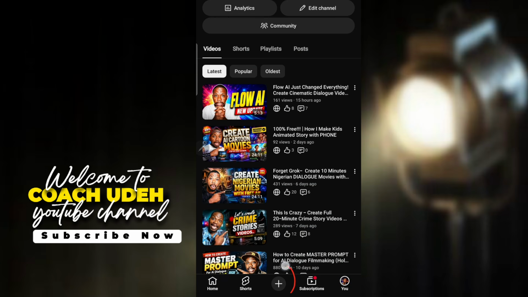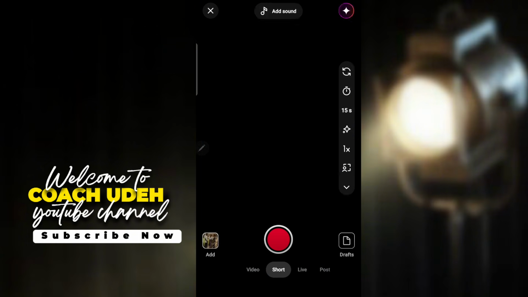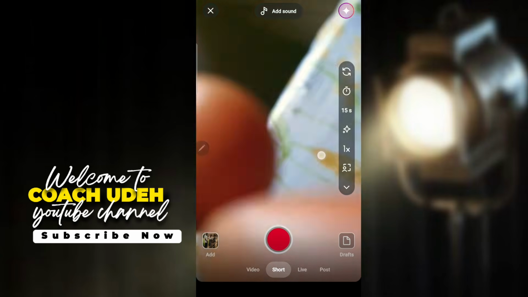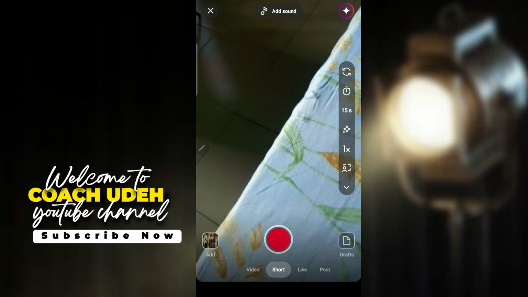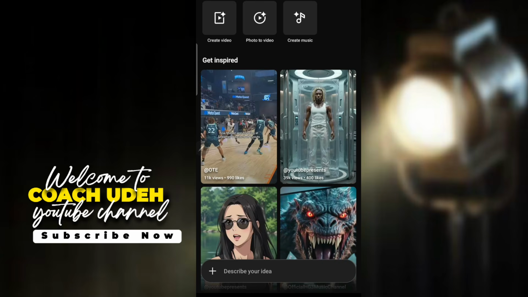Now make sure you tap on this page that has this plus sign here. Now when you tap on this plus sign, then something like this is going to come up for you. You select your shot, which is this here. Now when you select your shot, then you are having this. So all you need to do basically is just to tap on this place. You see that? So when you tap on this place, then it's going to redirect you to this part. So once you are here, all you need to do is just to tap on this plus sign here.